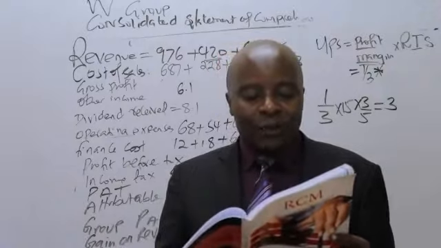Could you kindly give me the interest payable there? The interest payable is on 300 million. And the percentage is what here, somebody? The percentage is 5%, isn't it? Already people have given me 15. Thank you very much. 15 million.